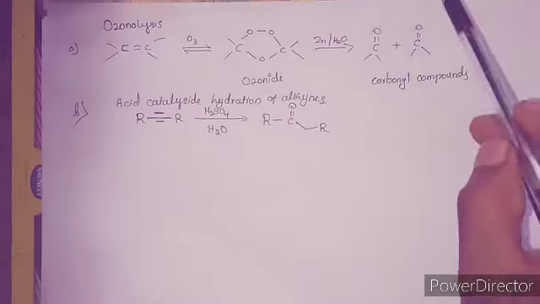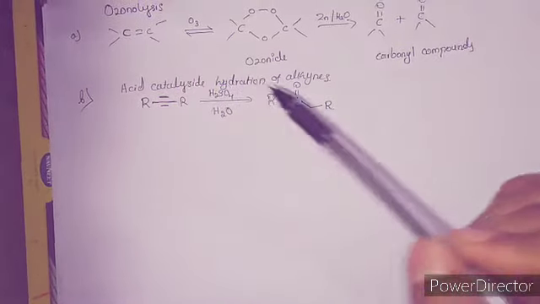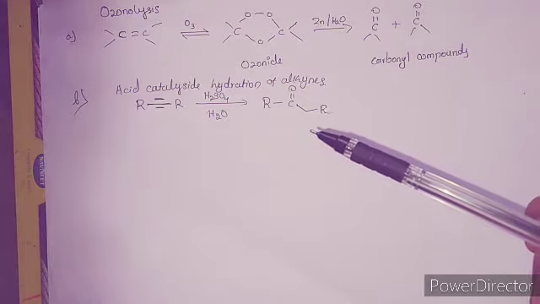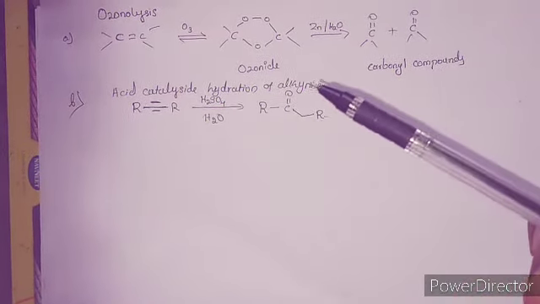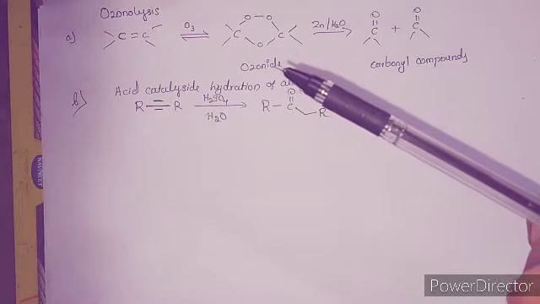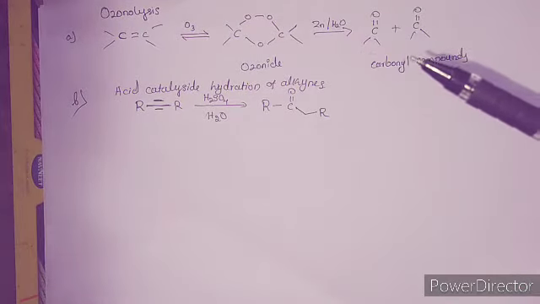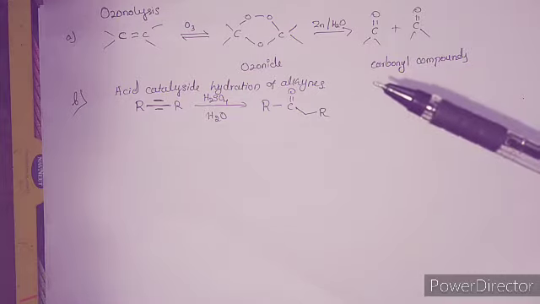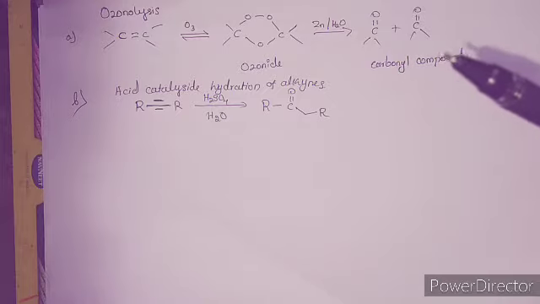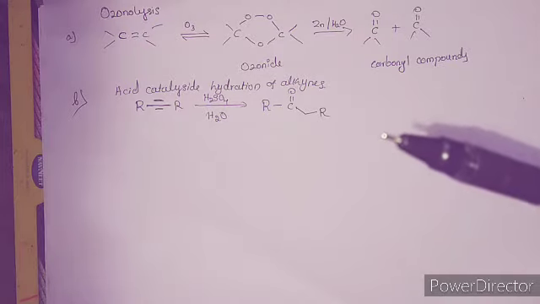The ozonolysis reaction takes place in alkenes as well as the alkynes. So you can observe here the ozone molecule, that is nothing but O3, is going to react with the carbon-carbon double bond, giving a 5-membered cyclic molecule called ozonide, which on treating with zinc dust and hydrolysis is going to give the carbonyl compounds, which may be aldehyde, ketone, or sometimes a mixture of aldehydes and ketones will be obtained during the reaction.